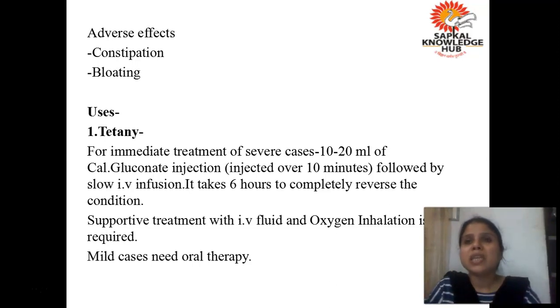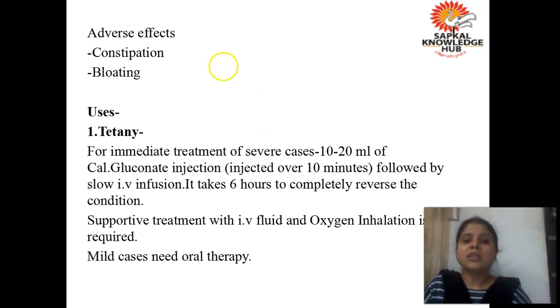Apart from giving this calcium gluconate injection, you have to give supportive therapy, supportive oxygen and fluid replacement therapy as well. If it is a mild case, if there is involuntary contraction in the muscle of one particular area, that is, if the tetany is restricted to a particular area, then you can give this preparation by oral route.